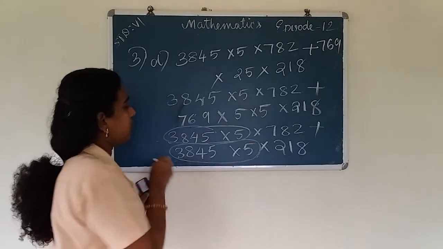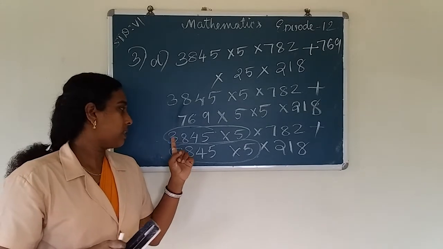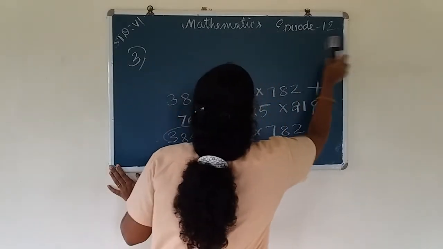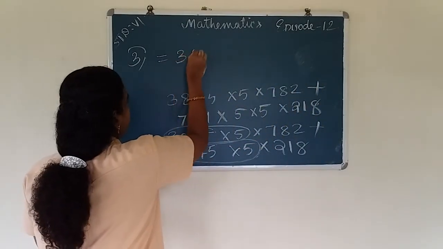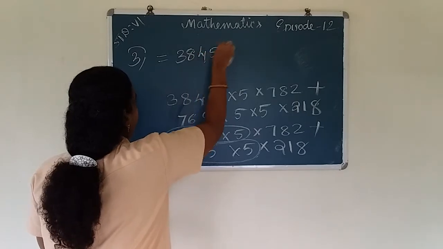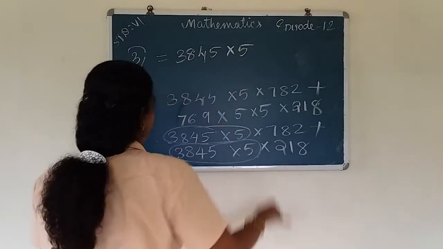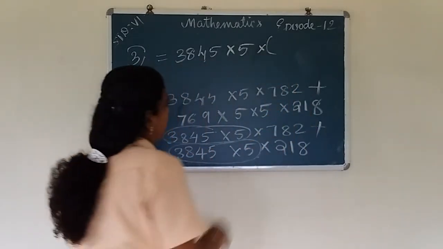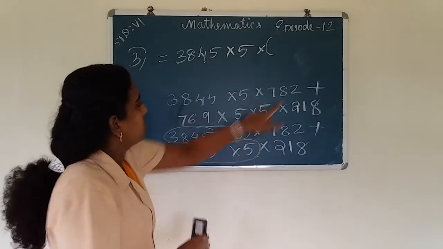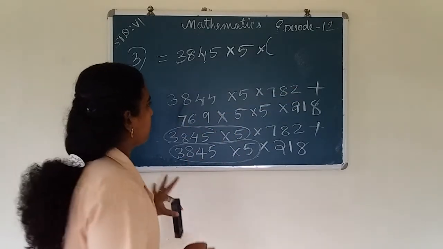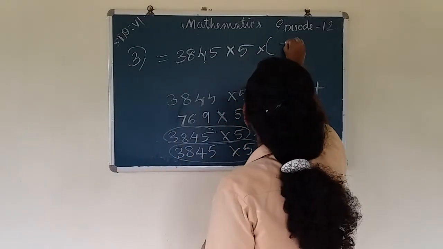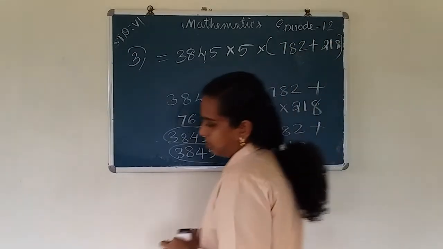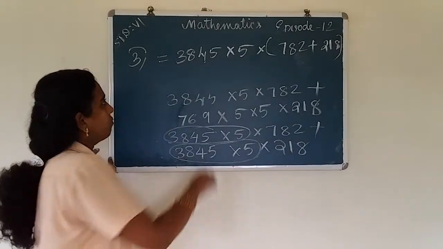In these two positions, 3,845 into 5 is repeated. So we take 3,845 into 5 as common factor. Then into, here is addition, so take the sum of remaining digits. Remaining digits are 782 plus 218.